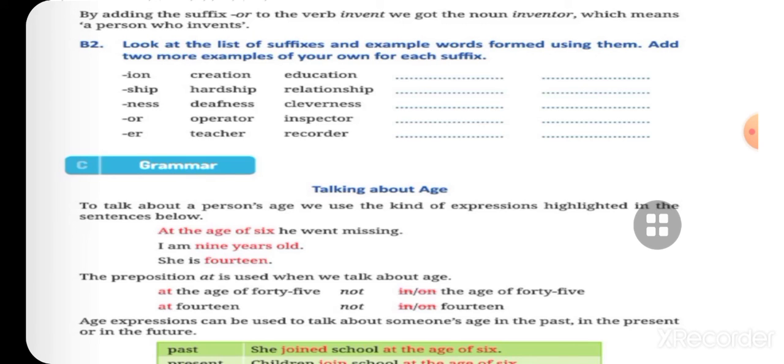Look at the list of the suffixes and example words using them. Add 2 examples of your own for each suffix. Like ION, you have to make words by adding ION: creation, education, dictation, presentation, you can write. Ship: hardship, relationship, friendship, scholarship. Ness: deafness, cleverness, hardness, thickness. OR: operator, inspector, advisor, creator, inventor. Like this you can do it very easily. So children, you have to make the list. The suffix is given here and you have to write two examples of your own for each suffix.